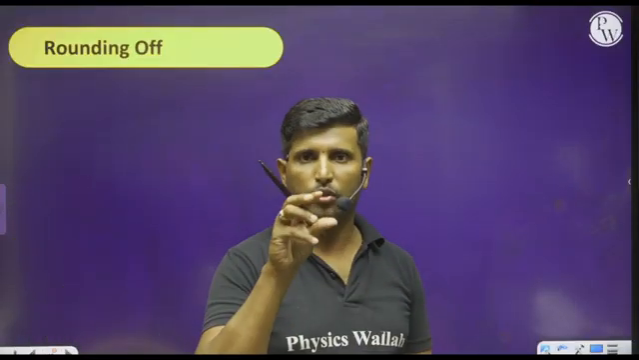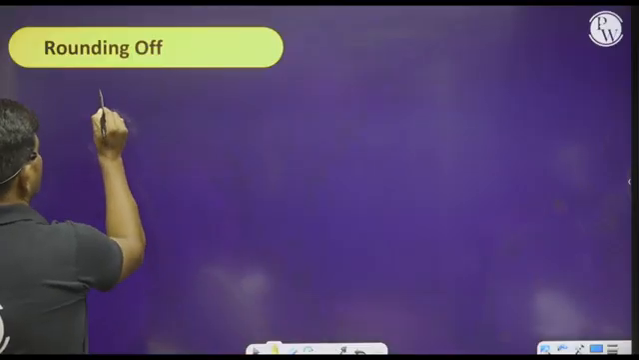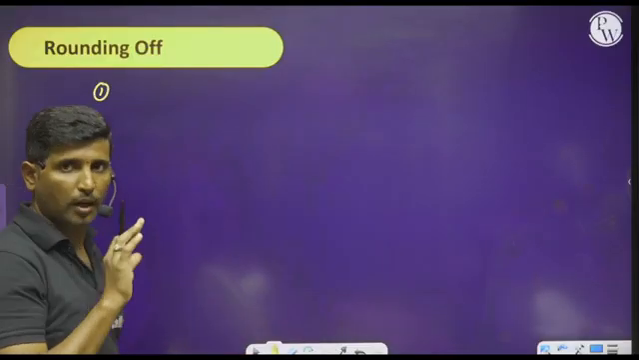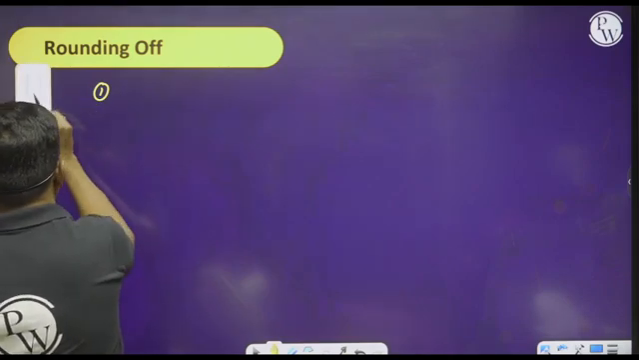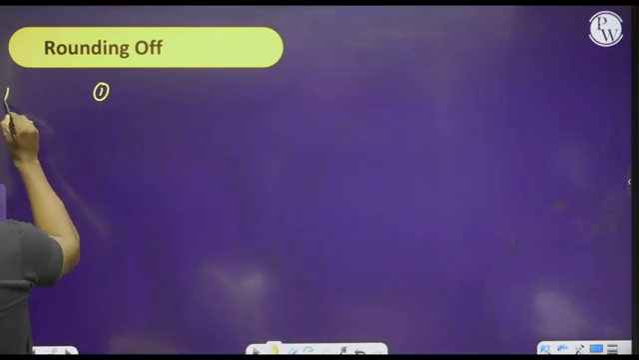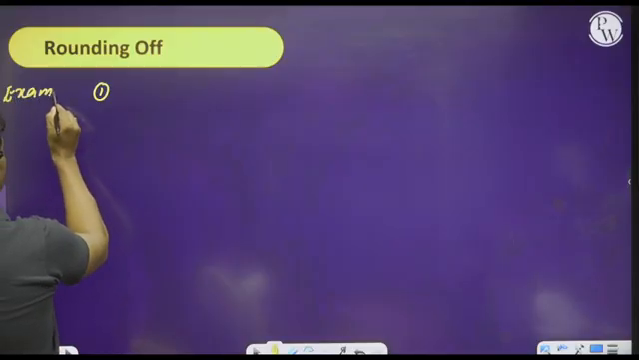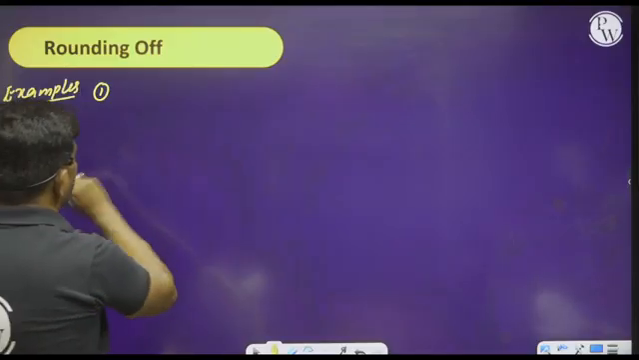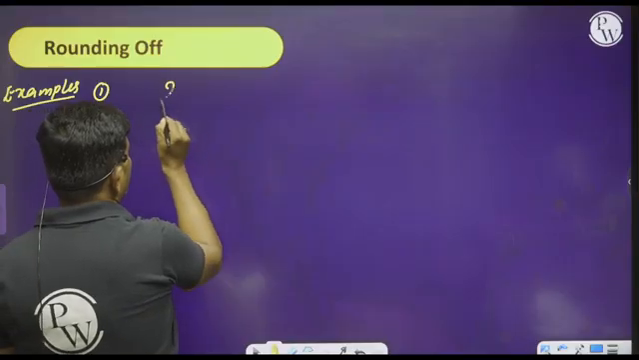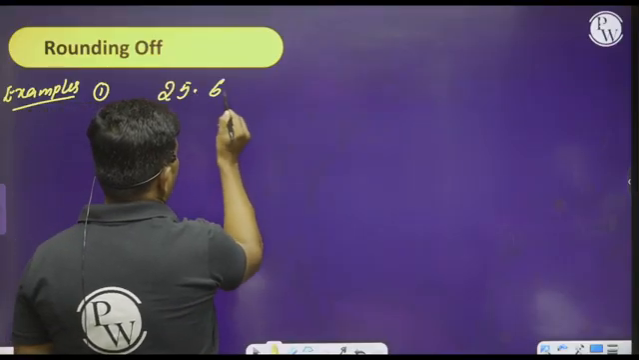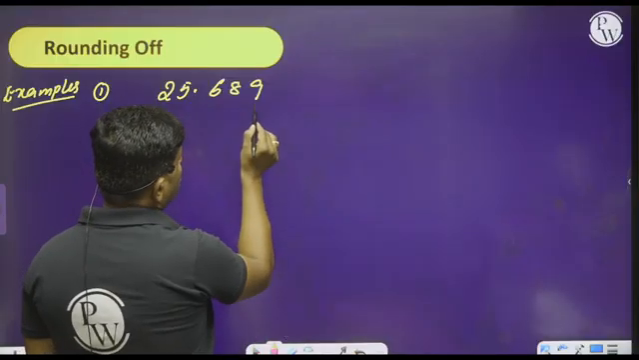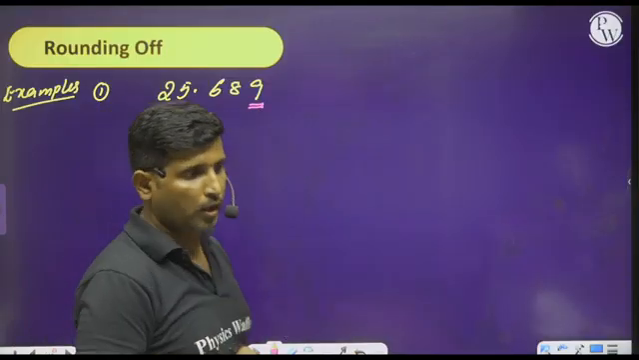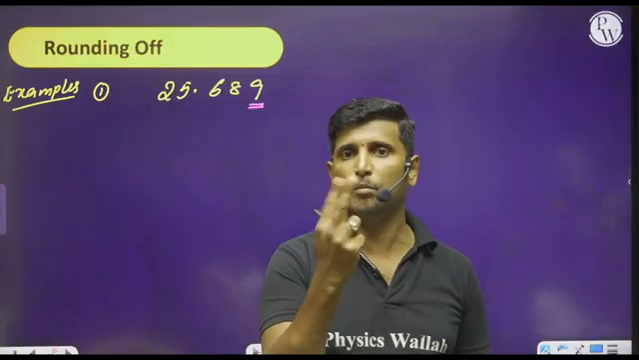In order to round off a value, we have to follow certain rules. I will explain through examples. First example. Whenever we take 25.689, now I want to round off this value up to 2 decimal places.